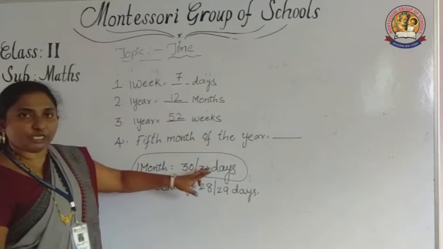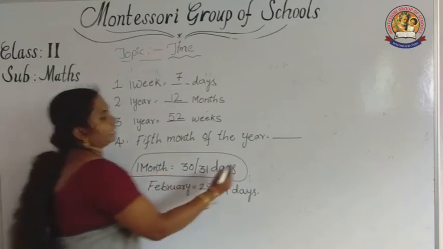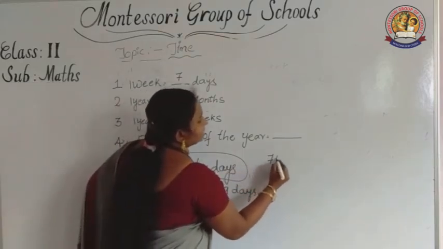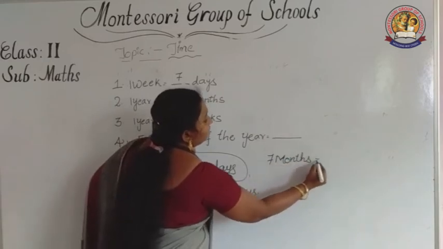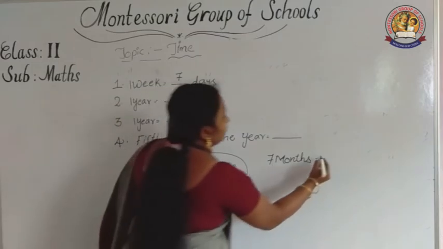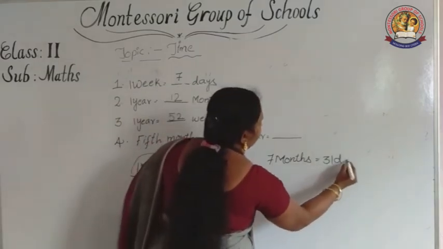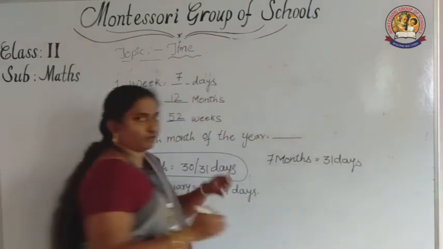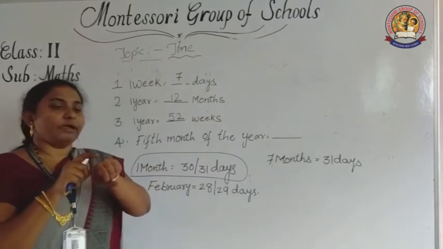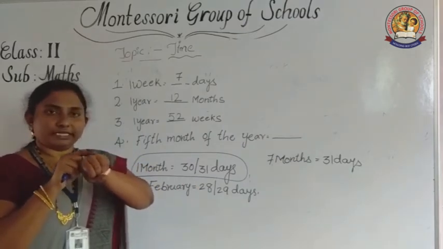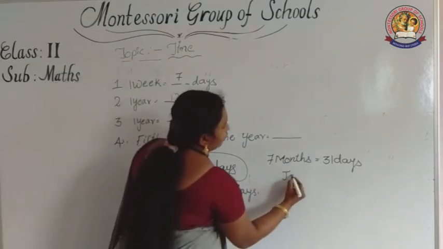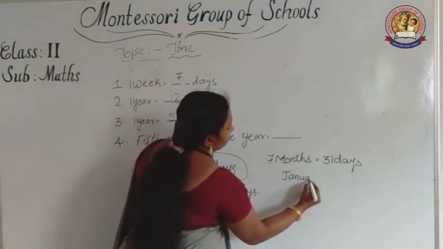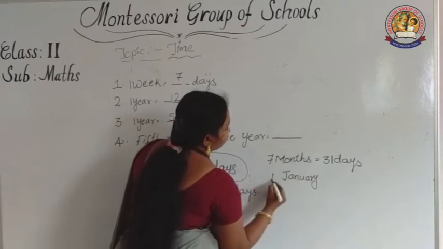Likewise, 1 month is equal to how many days? 30 or 31. Actually, in our calendar, 7 months have 31 days. What are they? Listen carefully. January, March, May, and then here I am writing. January, first one.